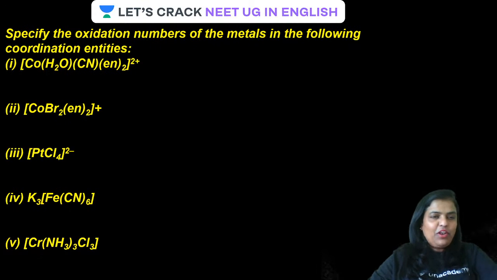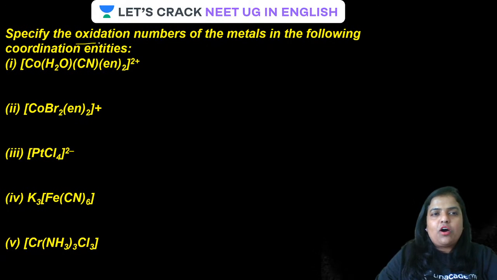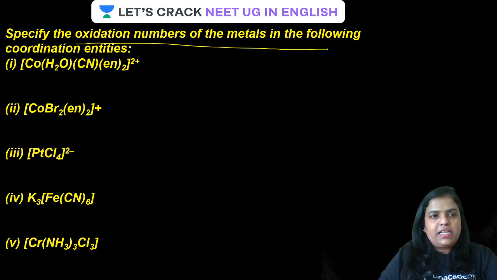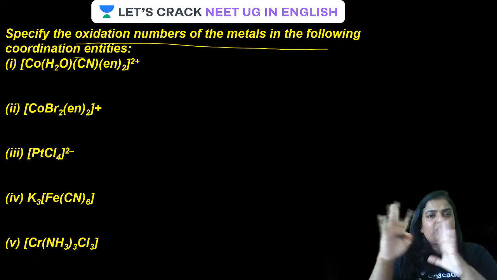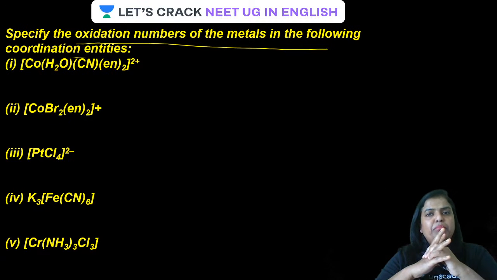Have a look on the screen. Specify the oxidation number of the metal in the coordination entity. Come on, guys, in this coordination compound chapter there are different types of questions, and one type is to find out the oxidation number of the metal.